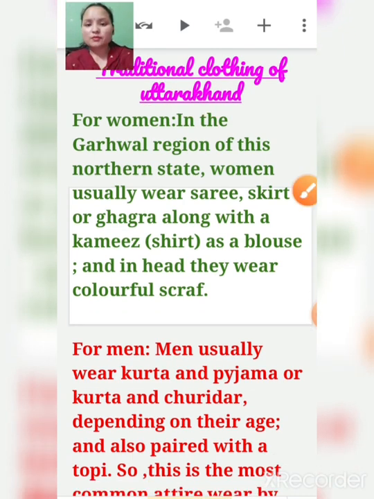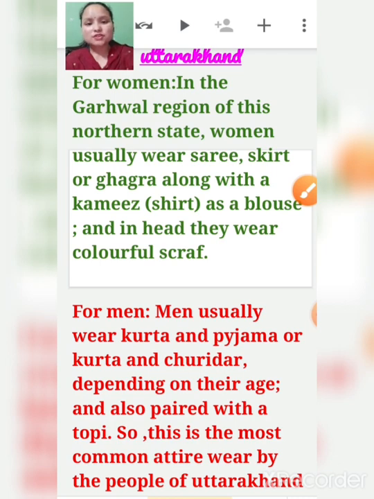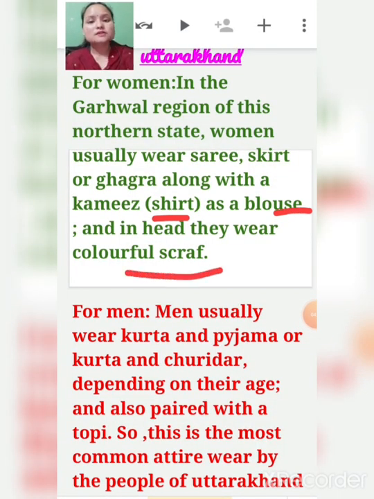For women in the Garhwal region of this northern state, women usually wear a sari, skirt, or ghagra along with a kameez, that is a shirt, as a blouse, and on the head they wear a colorful scarf.